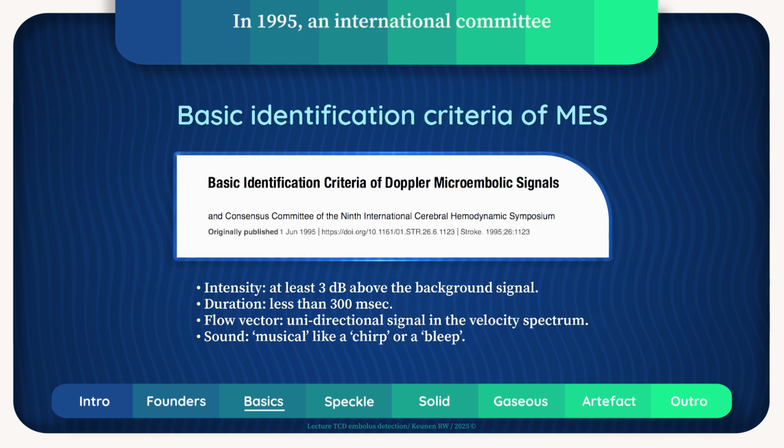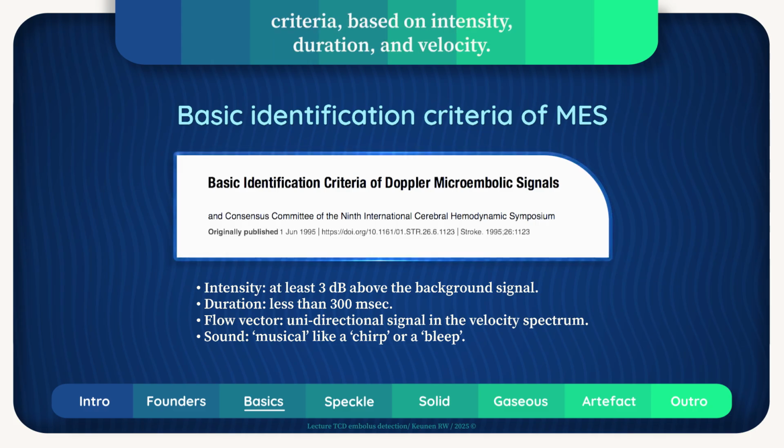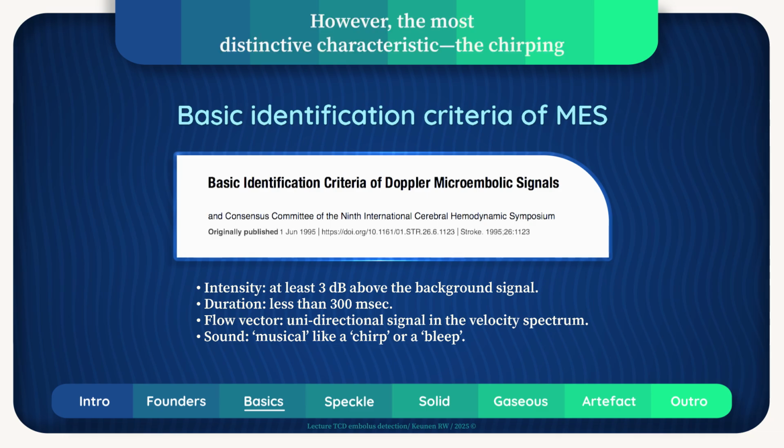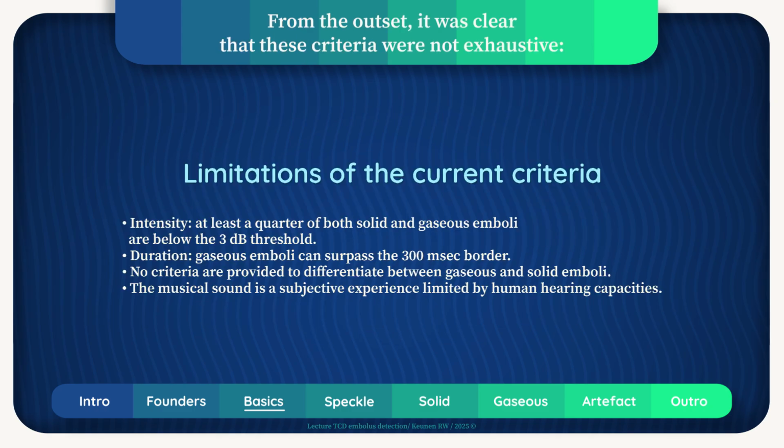In 1995, an international committee of TCD experts established the foundational MES criteria based on intensity, duration, and velocity. However, the most distinctive characteristic, the chirping or bleeping sound, was described using subjective terms. From the outset, it was clear that these criteria were not exhaustive.